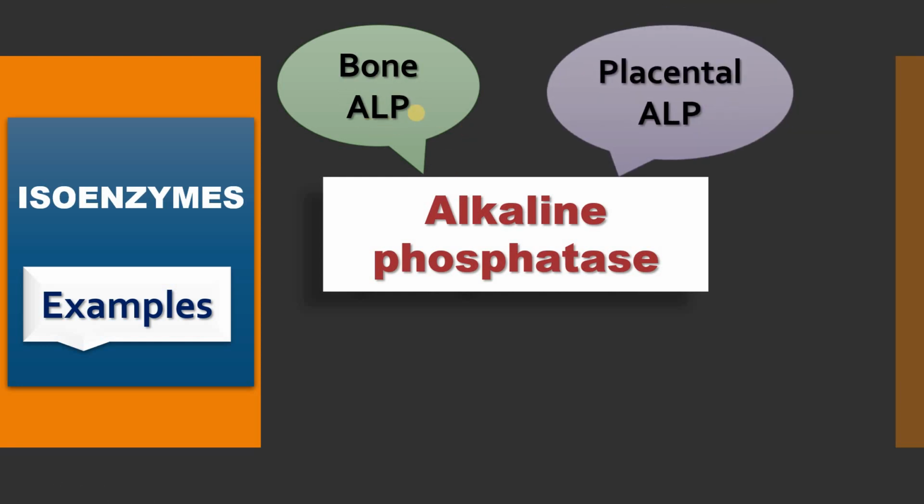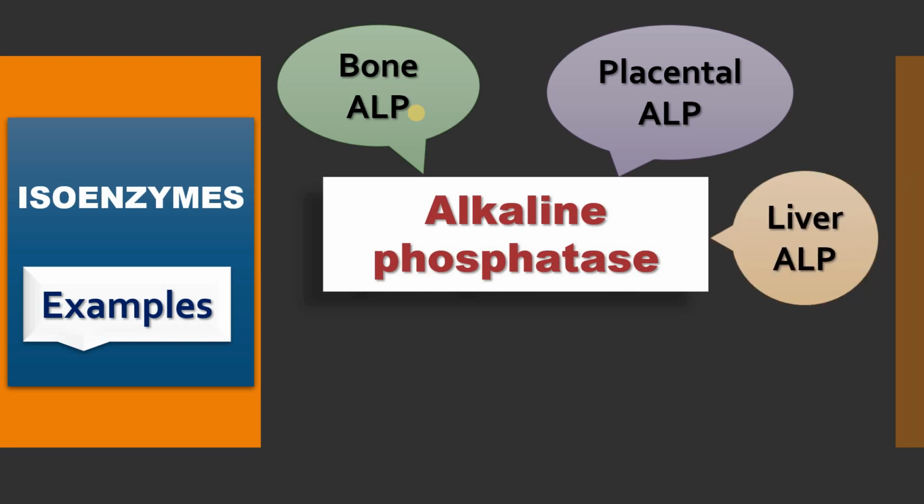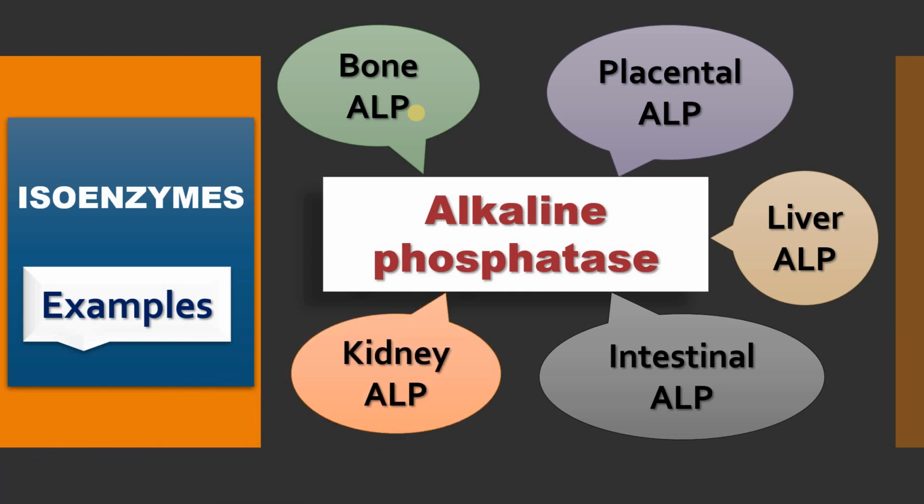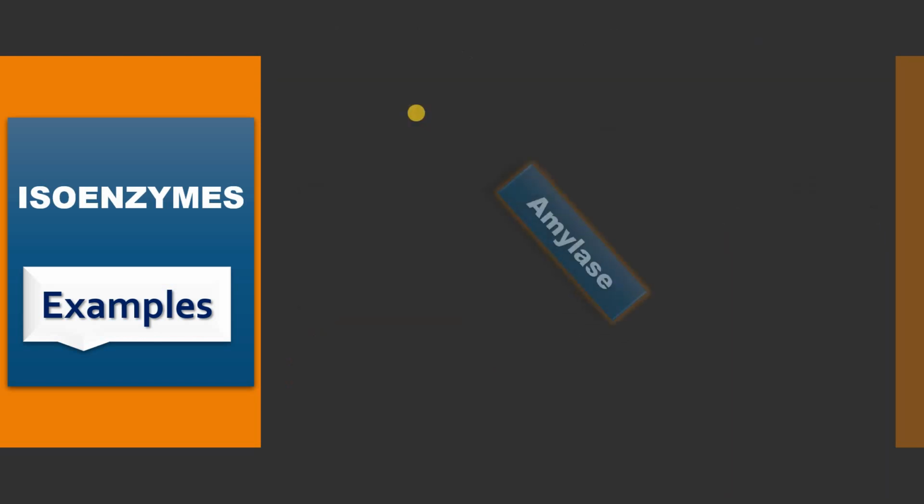Placental alkaline phosphatase, liver alkaline phosphatase, intestinal alkaline phosphatase, and even in the kidney there is an isoenzyme of alkaline phosphatase. So there are different isoenzymes of alkaline phosphatase. By using kinetic properties, that is different Km, heat stability and electrophoretic mobility, we can separate these enzymes.